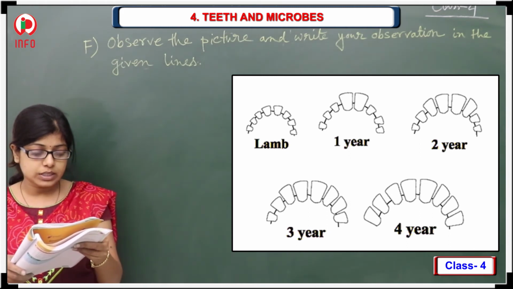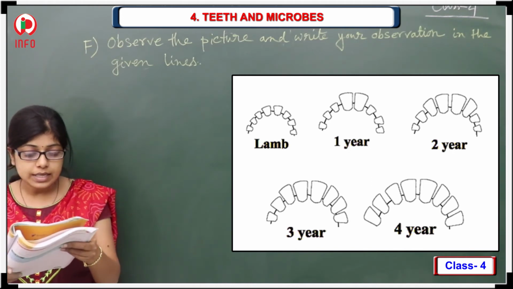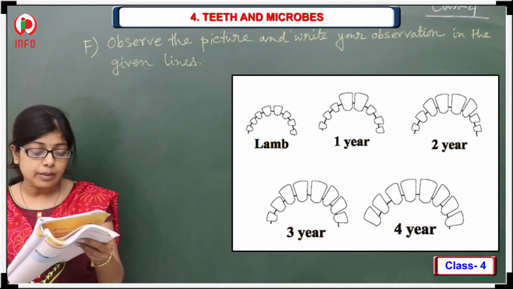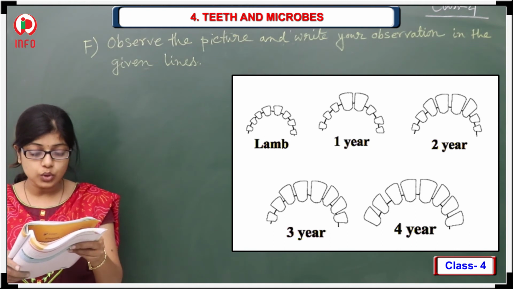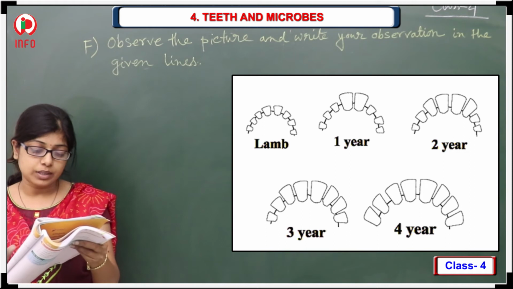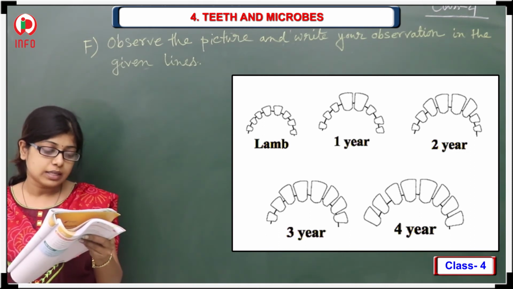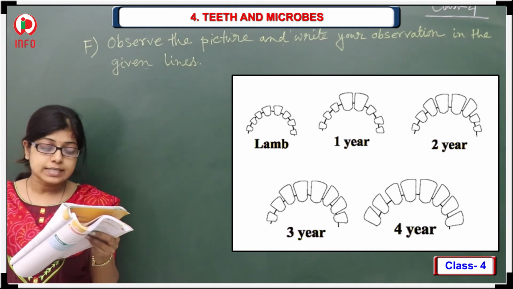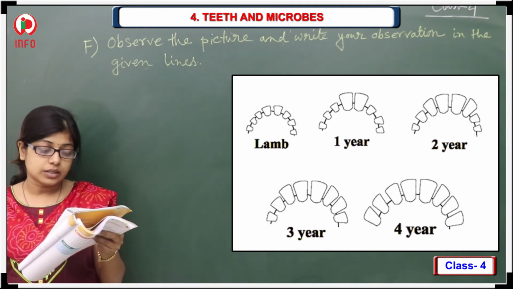24 molars, chewing or grinding teeth, are found in the back, 6 on each side of the upper and lower jaws. At about the age of 2 or more, large front teeth appear, 1 on each side of the yearling teeth. The 3 or 4-year-old has 6 permanent teeth, 2 more than the 2-year-old.